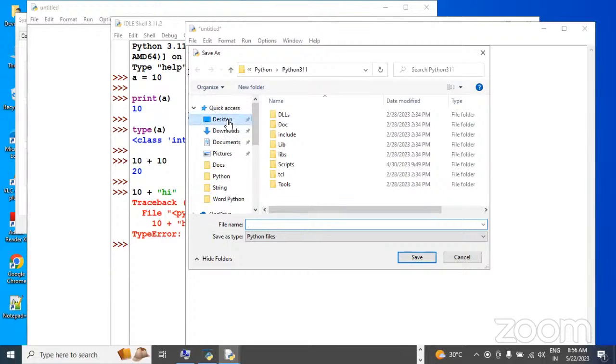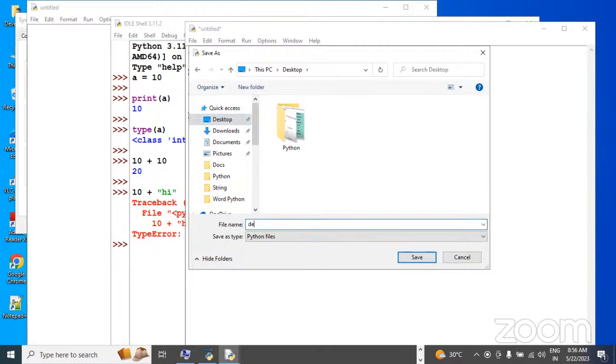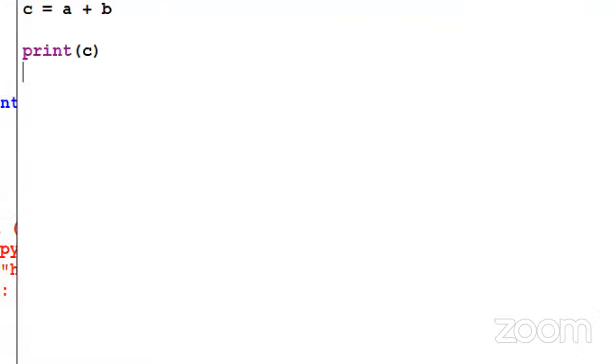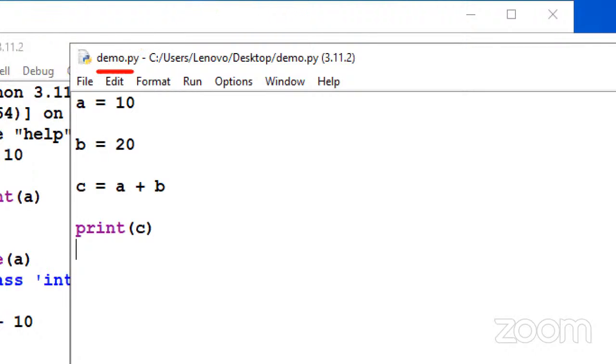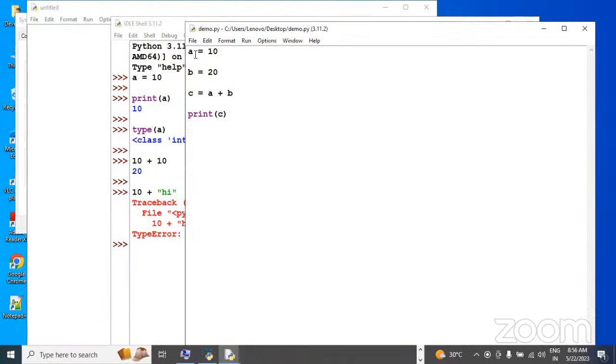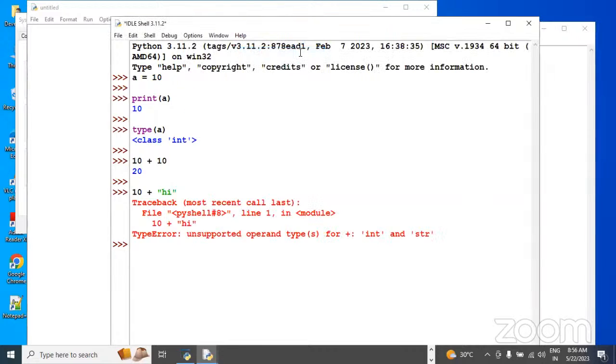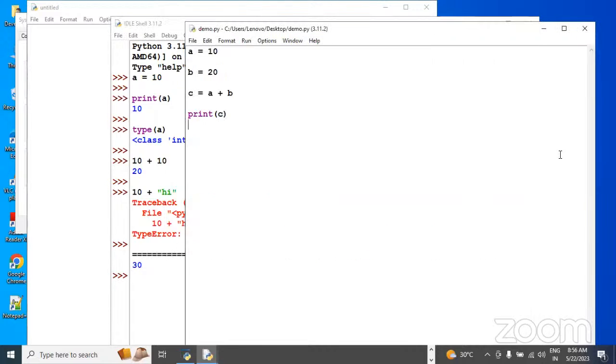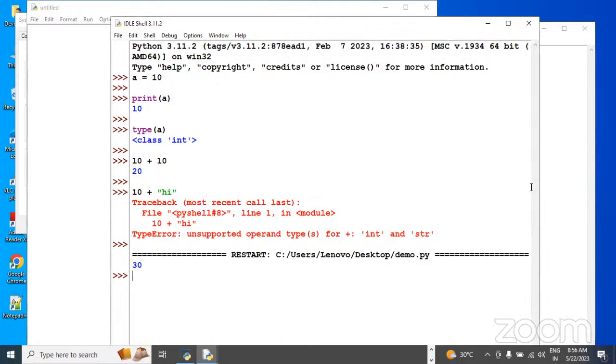So for example, I'm using the desktop. In this desktop, demo.py, demo I have given. Save as type is Python file, which means .py will be taken automatically. Otherwise, you can give it and save. So now in the desktop, guys, the demo.py file is saved. This is the path location. Now I want to execute this program. Simply click on Run and click on Run Module. The shortcut is F5. When we click here, the output will come. So here we write the code, and here we are able to see the output.